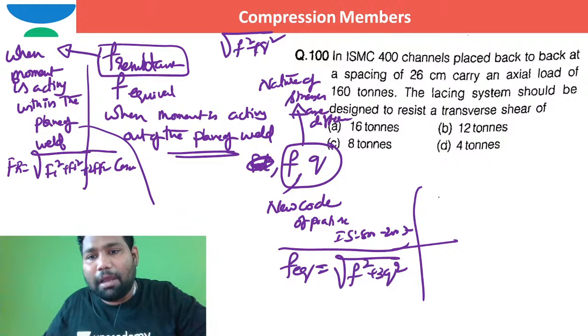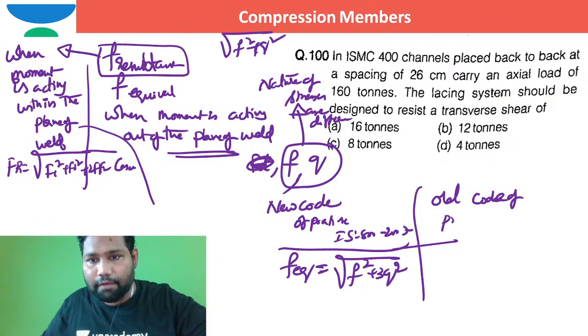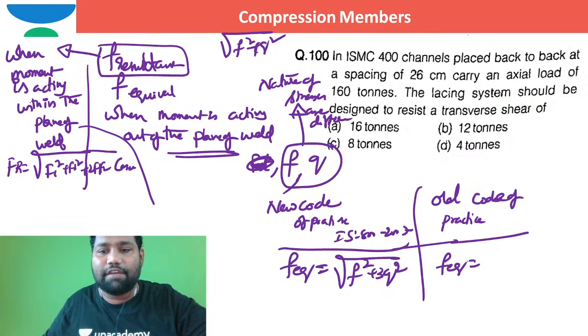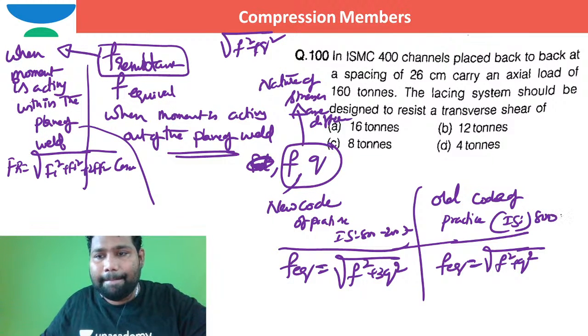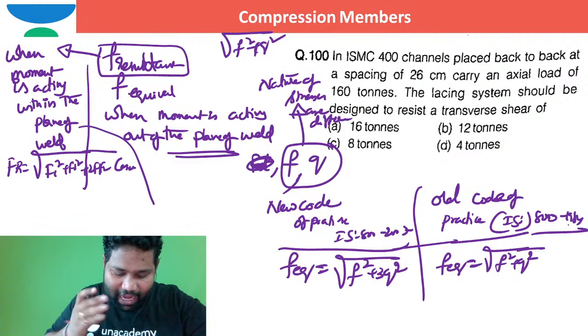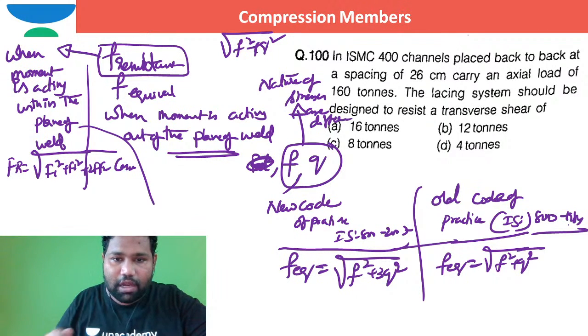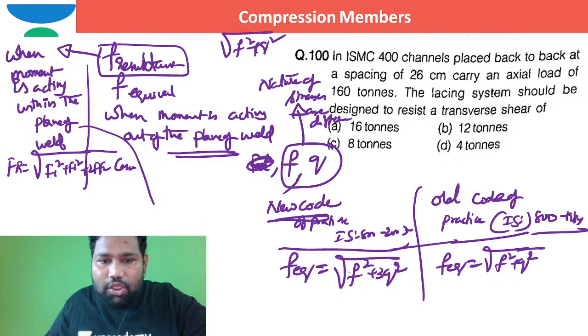As per the old code of practice, FEQ is taken as square root of F square plus Q square. It was not correct, and this is the IS 800 1984 code. Yes, sir, I am saying out of plane only. For out of plane, as per the new code of practice, use this one.